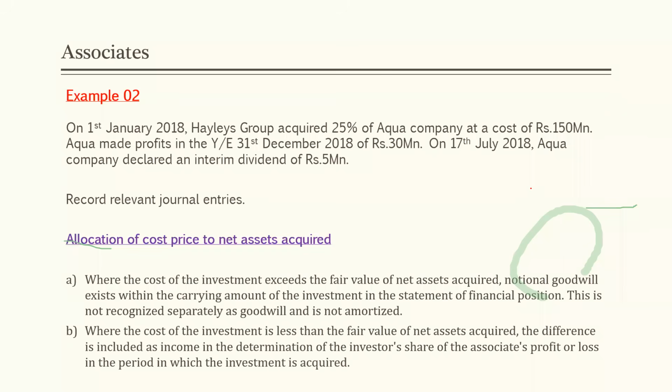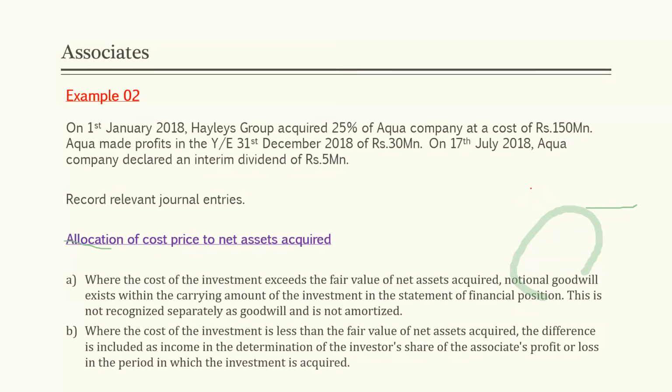Right. See example number 2. On 1st January 2018, Haley's Group acquired 25% of Aqua Company. Now, by seeing the percentage, 25%, it means it can be an associate. They may have significant influence.